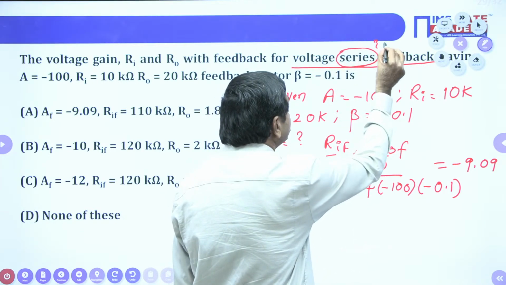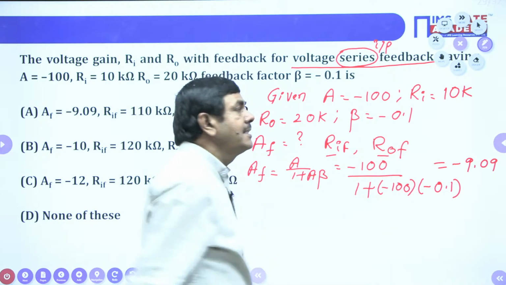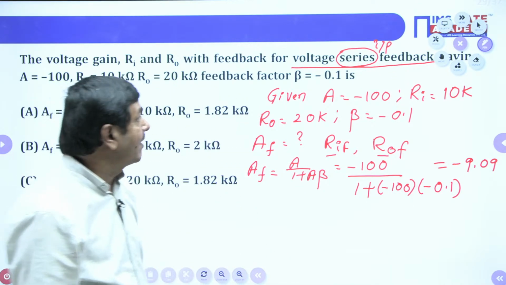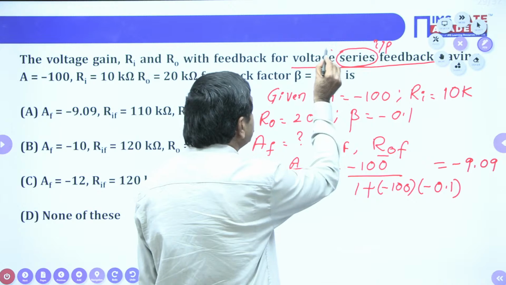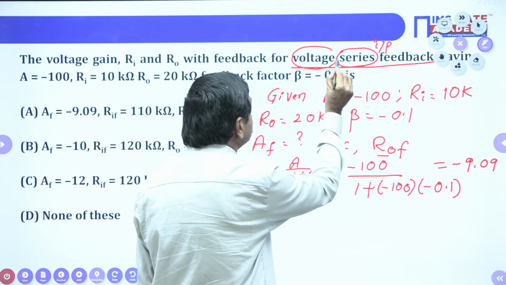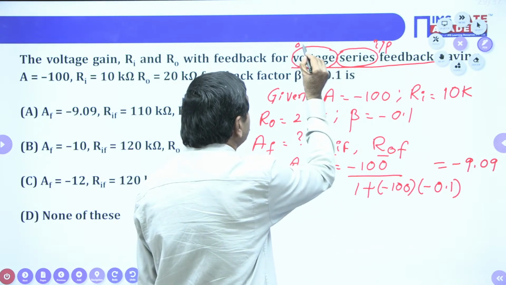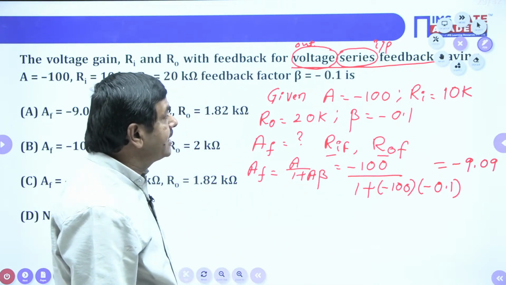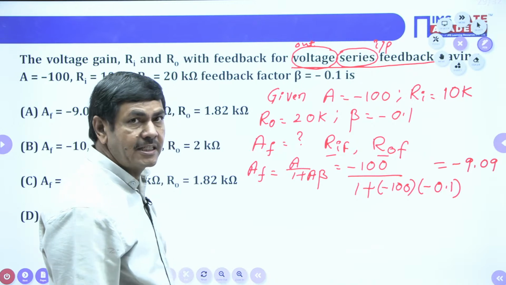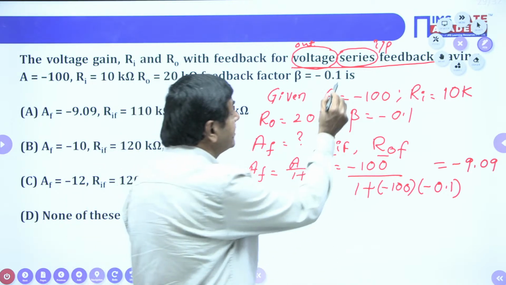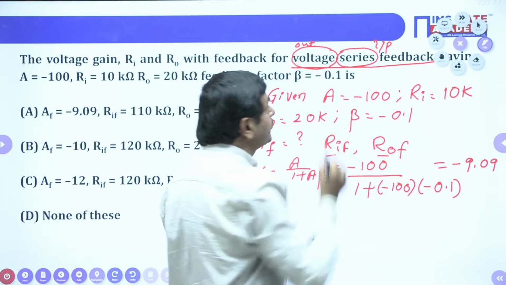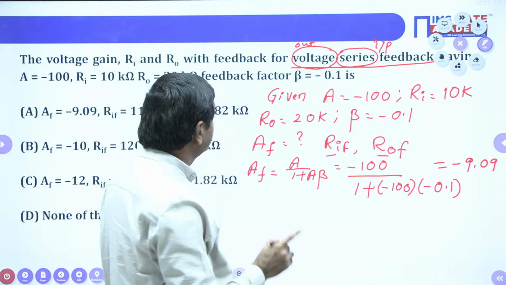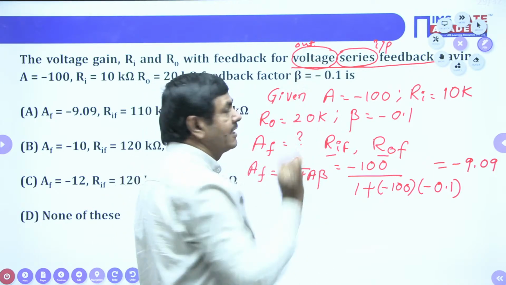This series indicates input circuit only. Voltage indicates output circuit only. In any problem, identification is very simple. Voltage series, voltage shunt, current series, current shunt. The second word, whatever it is given, indicates input only. The first word indicates output only.